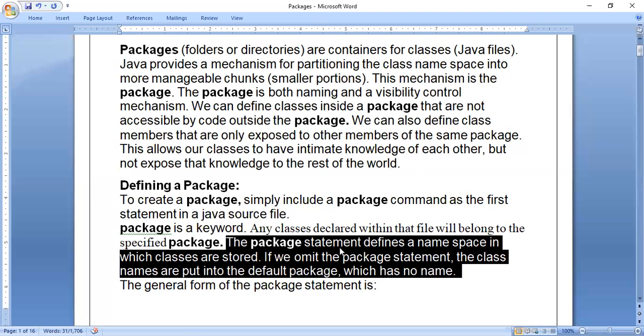So that only they are telling in this sentence. The package statement defines a namespace in which classes are stored. If you omit the package statement, that means if you don't write the package statement, first thing is it is not an error. It will be stored in the default package. The class names are put into the default package, which has no name.